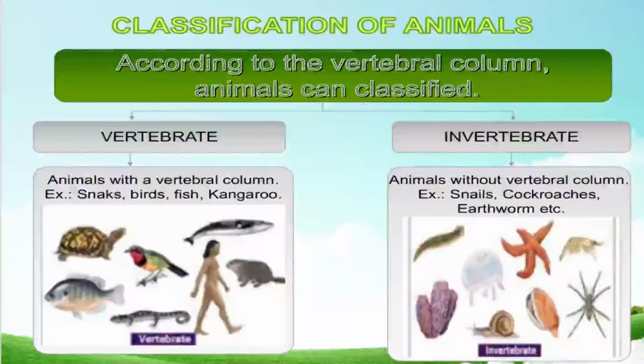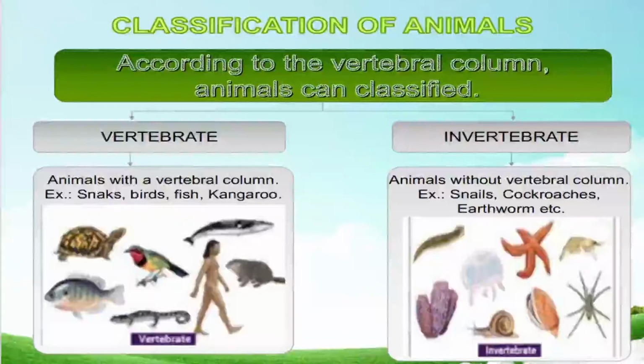Now we see the classification of animals on the basis of vertebral column. Some animals have a vertebral column, some do not have a vertebral column, so they are categorized in two groups. Those who have a vertebral column come under vertebrates, and those that do not have the vertebral column come under the invertebrates.